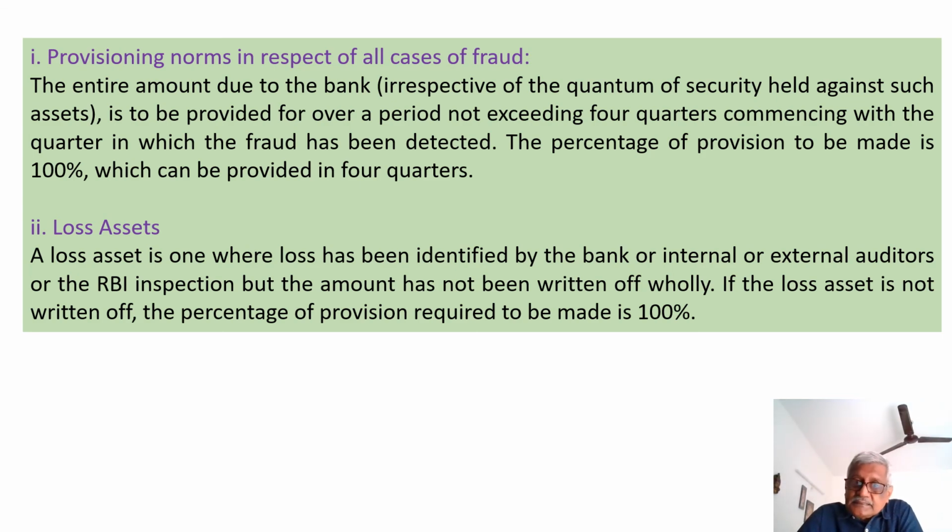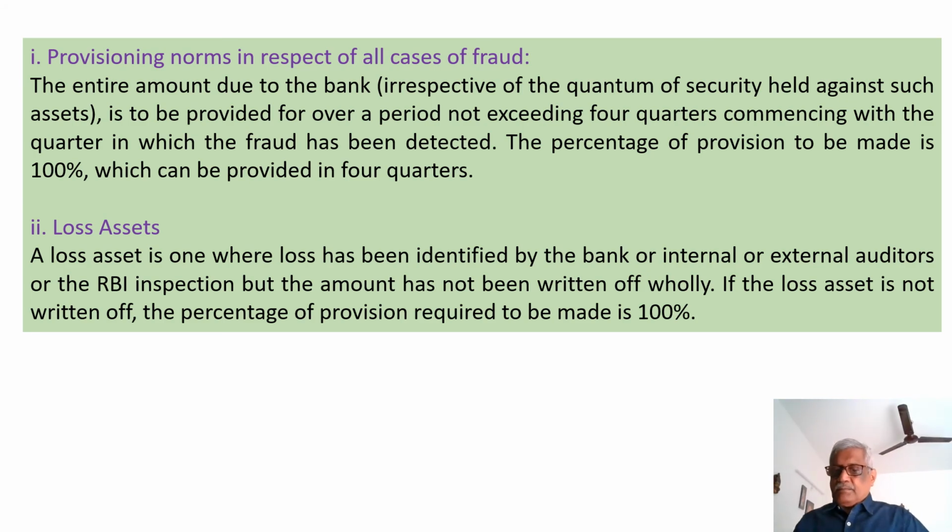And loss asset: we have seen that a standard asset can become a loss asset, or a substandard can straight away become a loss asset, or a doubtful can also become a loss asset. It doesn't move after D3. A loss asset is one where loss has been identified by the bank or internal or external auditors or by the RBI inspection, but the amount has not been written off.